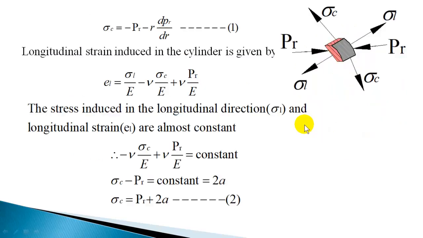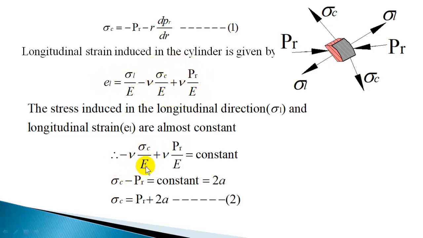So the stretching on the inside cylinder wall or outside cylinder wall will remain the same, or the longitudinal strain will remain the same. Each fiber on the inner surface or outer surface will stretch equally on the cylinder wall in the longitudinal direction. So longitudinal strain is the same and longitudinal stress is also constant. Since these two quantities are constant, this summation has to be a constant.